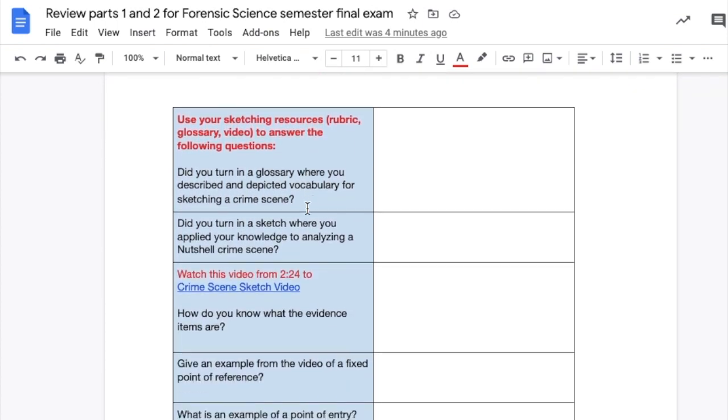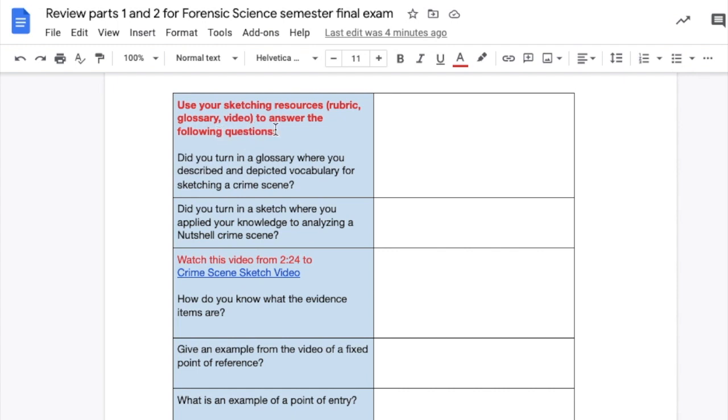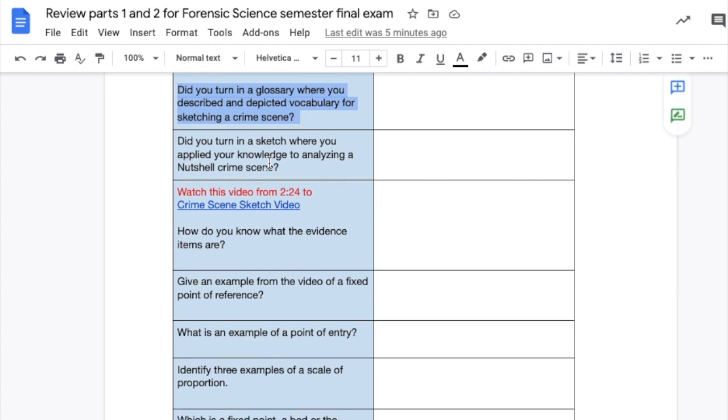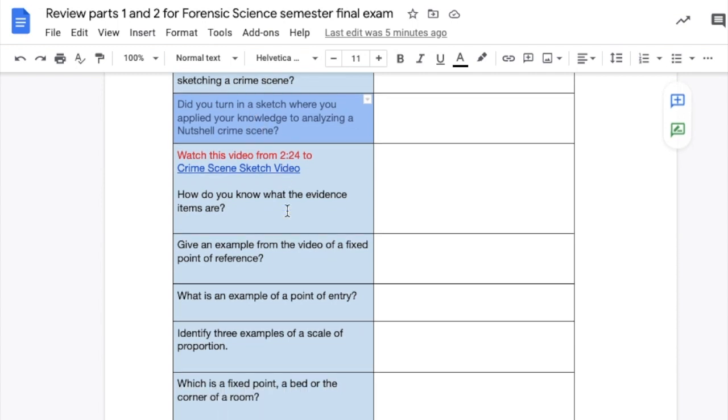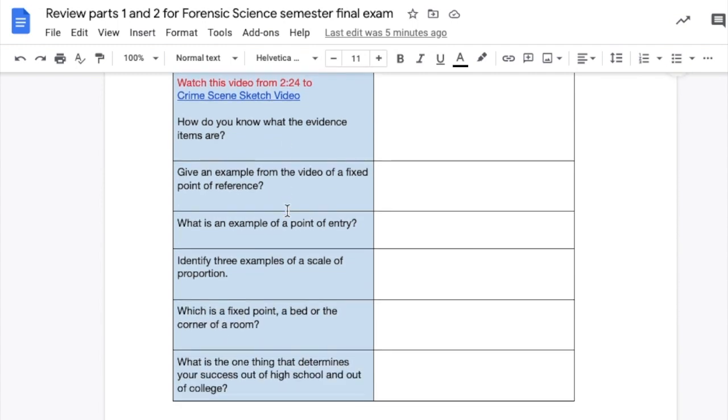Use your sketching resources, rubric, glossary, videos, to answer the following questions. So I'm not going to go to those right now, but that's with all your sketching assignments. Did you turn in a glossary where you described and depicted vocabulary for sketching a crime scene? Yes or no? Did you turn in a sketch where you applied your knowledge to analyzing a nutshell crime scene? Yes or no? Watch this video. You may or may not have watched it when we were supposed to earlier this semester.